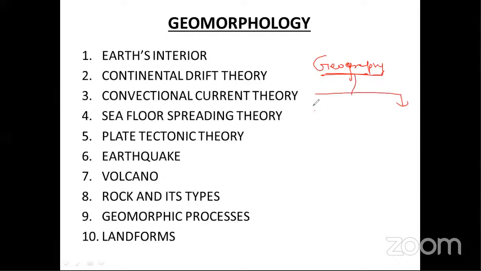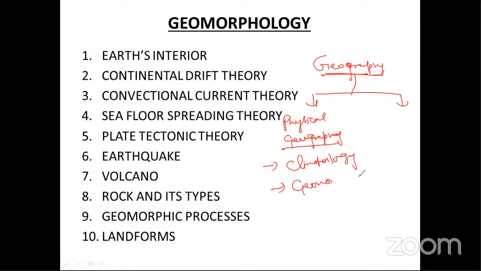We can say geography is divided into two parts. One is called physical geography, where we study the physiography of the world. Physical geography includes climatology, geomorphology, oceanography, and also biogeography. These are parts of physical geography.